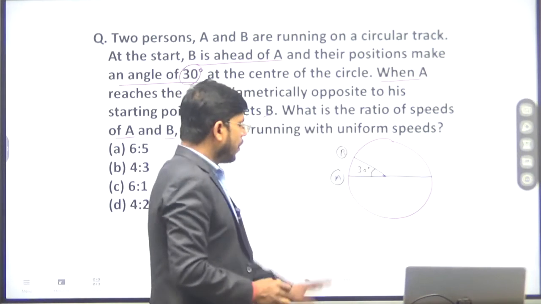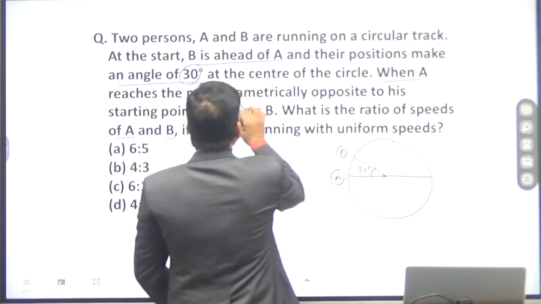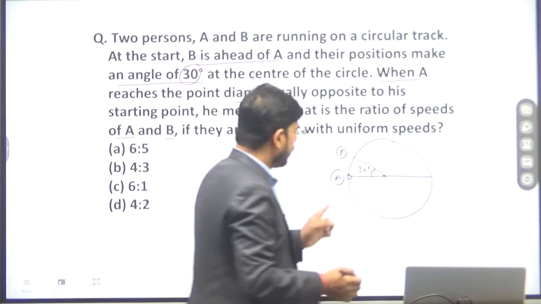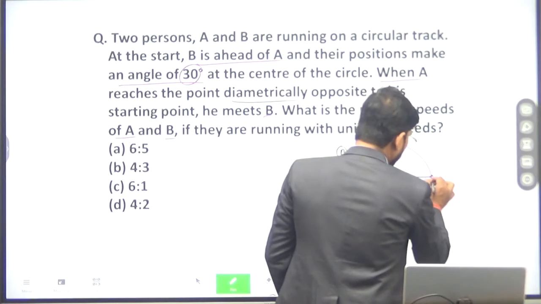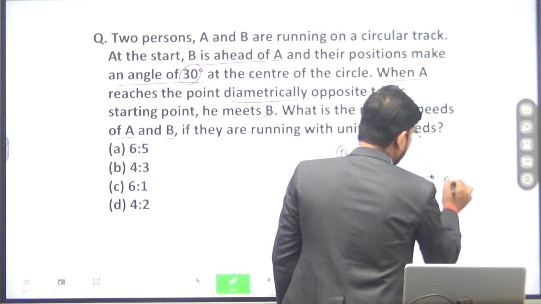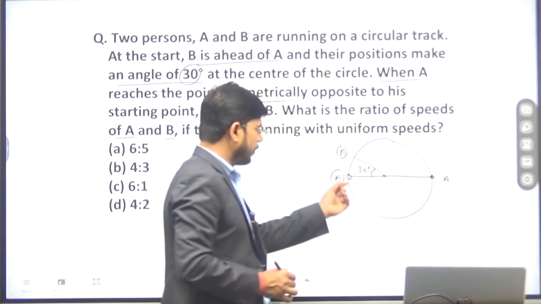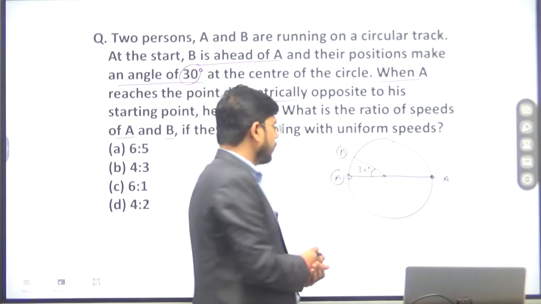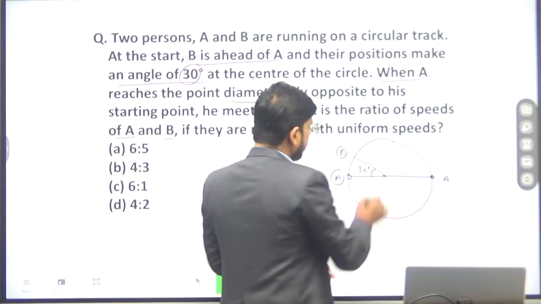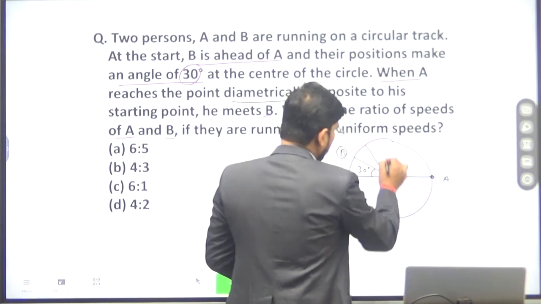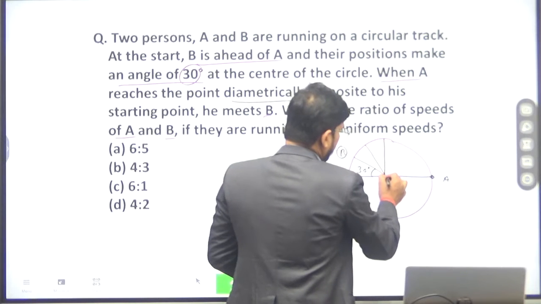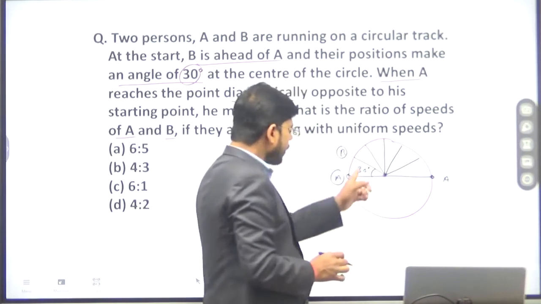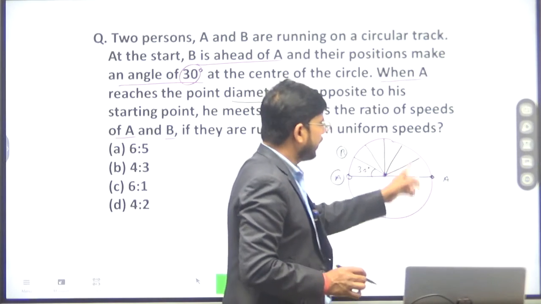Now diametrically opposite means if the position of A is here at the moment, then the position of A shall be here at this point, means the two positions make 180 degree with each other. So if this is 30 degree, then the next 30 degree will be this, and the next 30 this, and again the next 30 this, and the next 30 this. So 30, 30, 30, 30, 30 and 30.